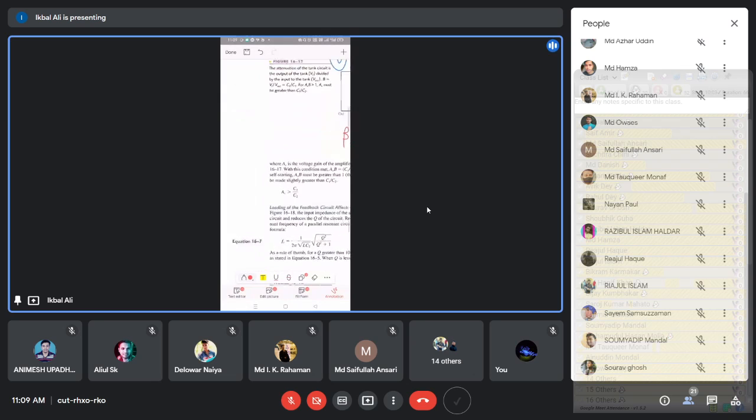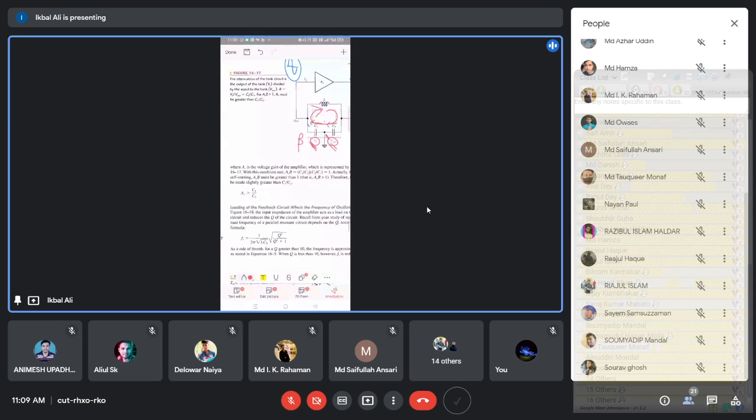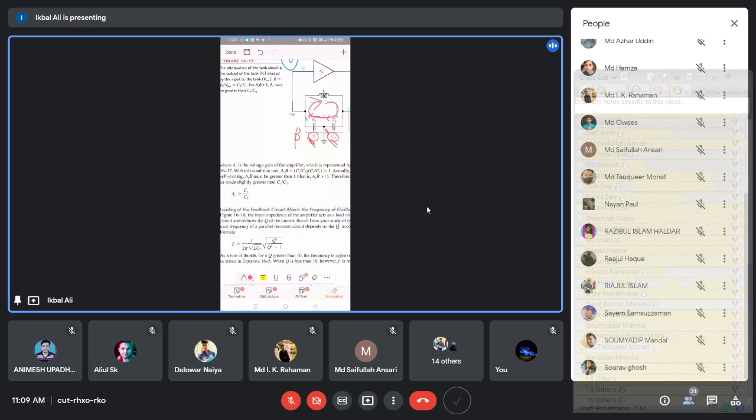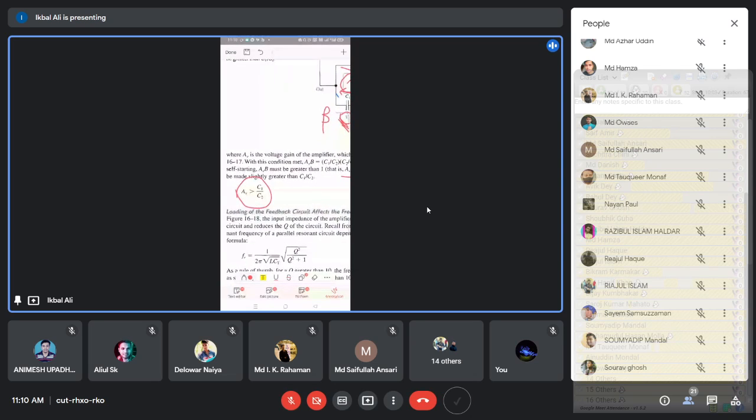So you see, discussions have been made here. What is the startup condition? For the startup condition of the oscillator, A beta will be slightly greater than 1. This is the startup condition we discussed in earlier classes. In that way, you have to make the gain of the amplifier slightly greater than 1. That will make the oscillations start.